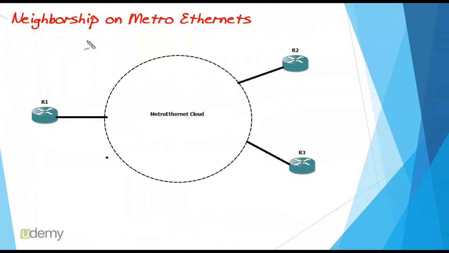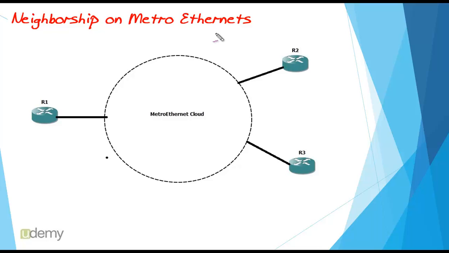The next and the last WAN solution for which we want to discuss EIGRP neighborship is Metropolitan Ethernet. Metropolitan Ethernet, or Metro Ethernet for short, is a name. It represents a range of layer 2 WAN services in which customer routers connect to the WAN service through a form of Ethernet.